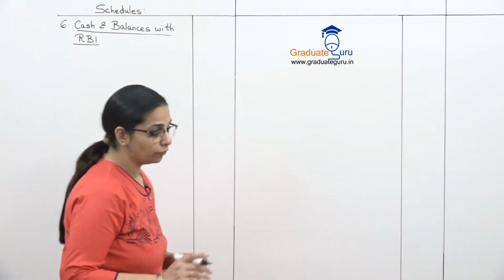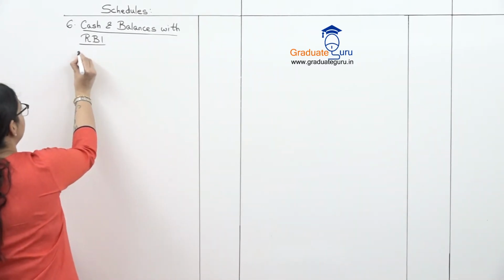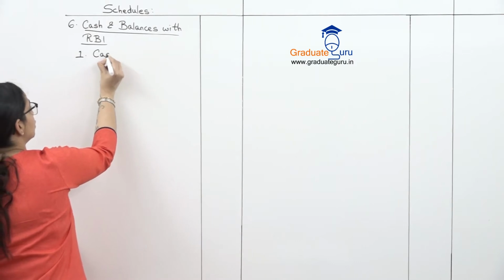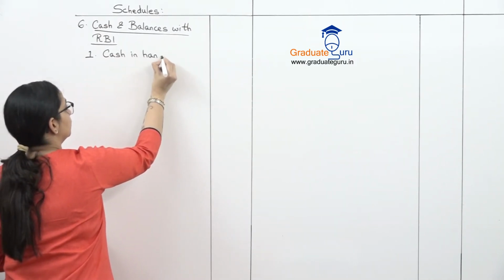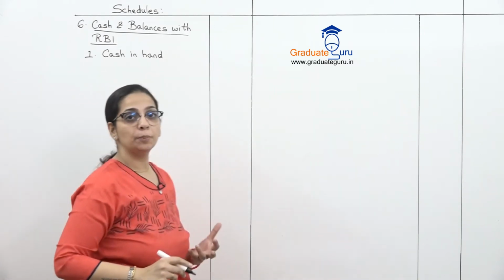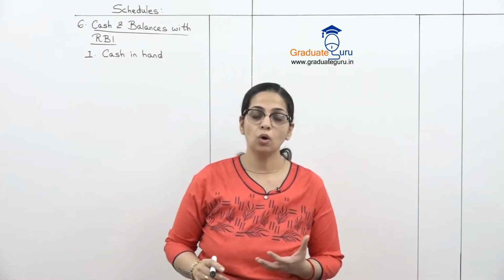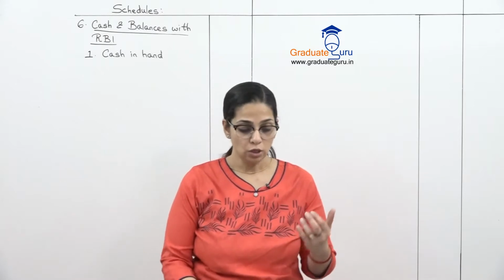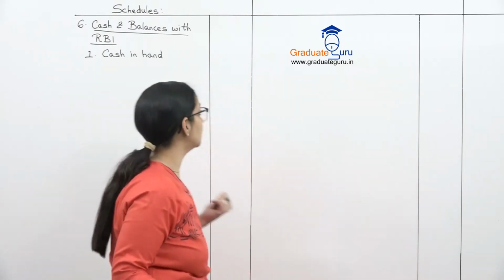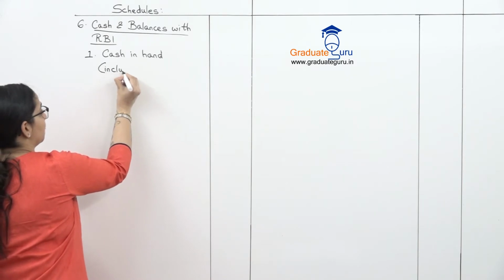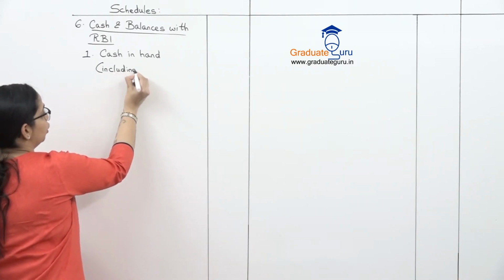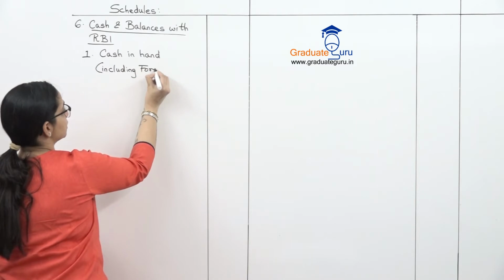So the first part over here will be cash in hand. Just like any company, banking companies also maintain cash balance. So this cash balance includes the foreign currency.